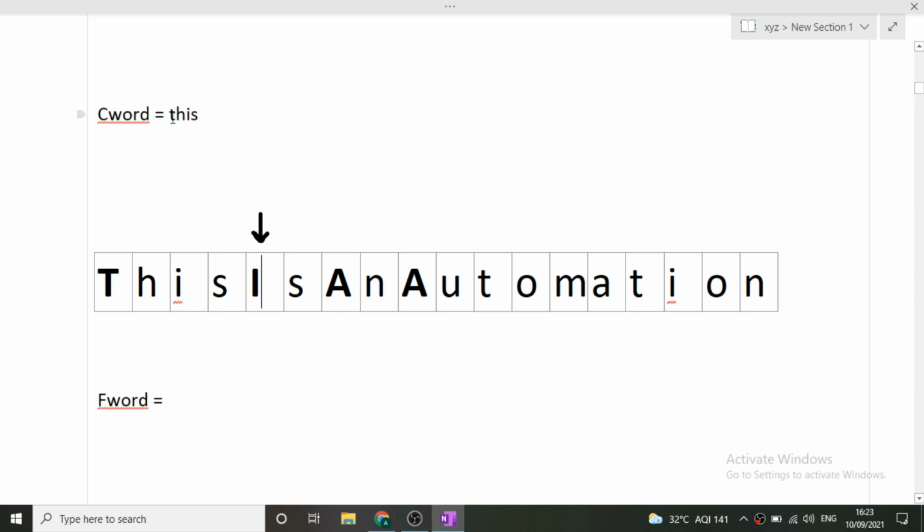So what we will do is, of this word that is stored in the current word, we will simply add this current word into the F word that will store our final sentence. Whenever a capital letter occurs, this marks the beginning of a new word. So this means we have to store a new word into the current word.